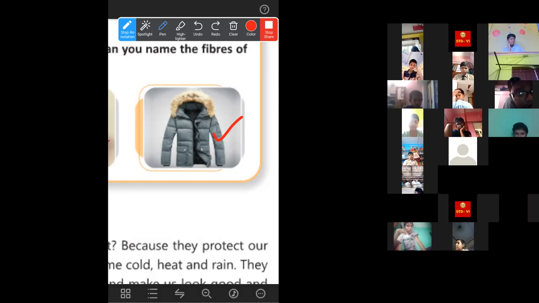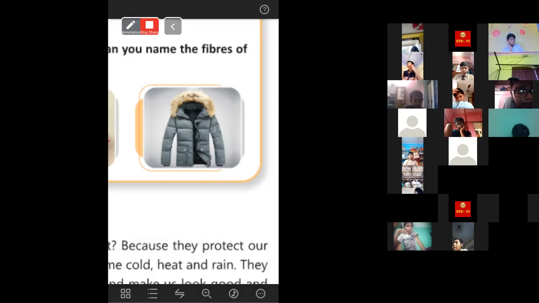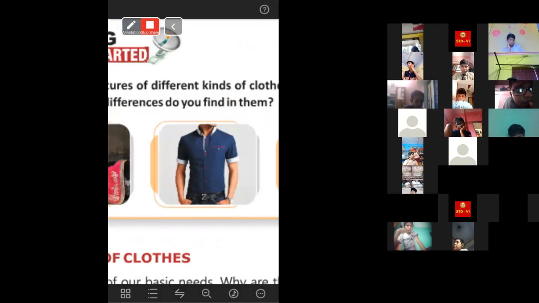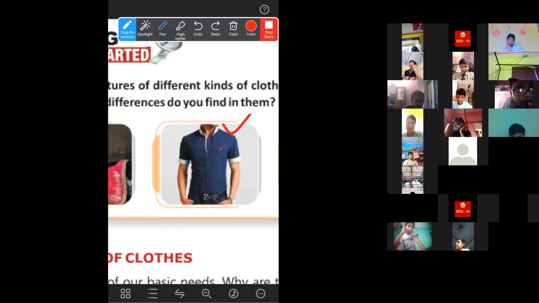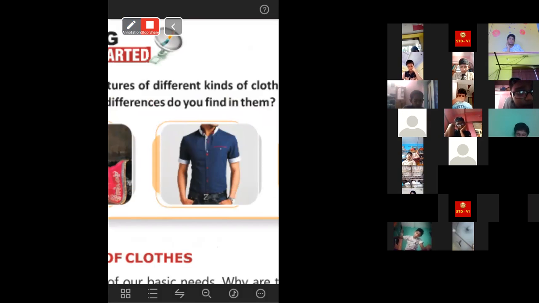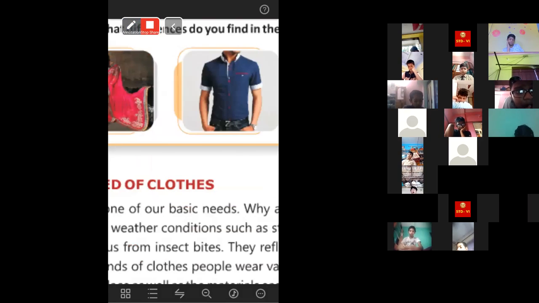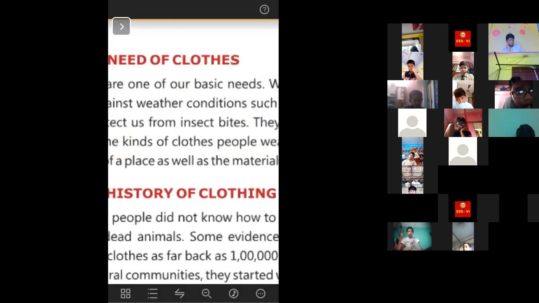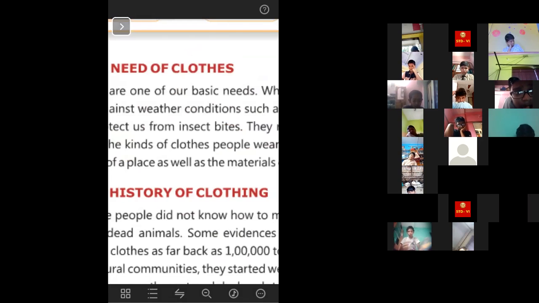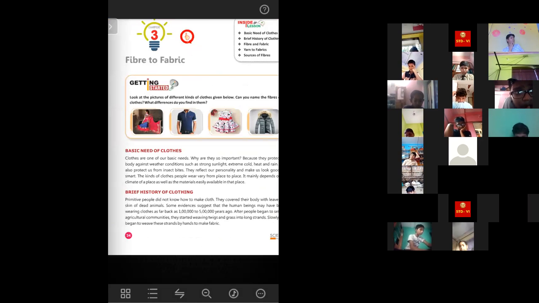Now this one, we can say it is cotton, or it looks like cotton. Actually cotton will be correct, but sometimes for blue colored material, another type of material is also available, that is called denim. You may know it, or if you don't know, then what do I write here? You write cotton, no problem. Okay, ma'am.